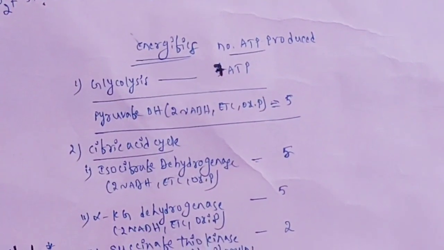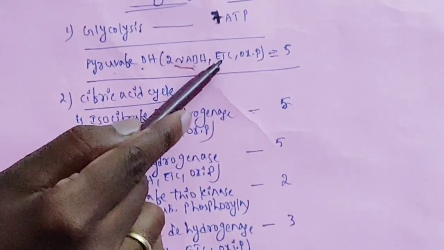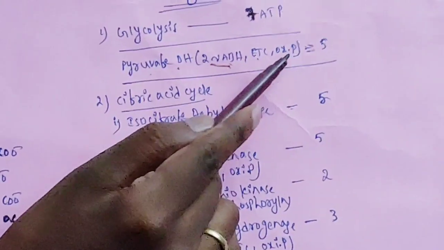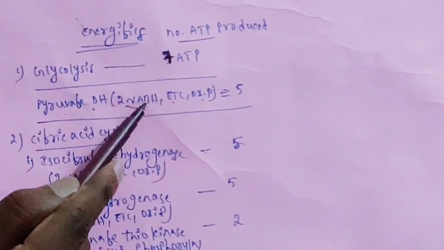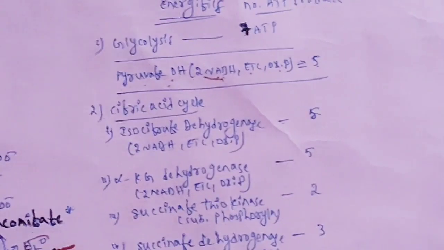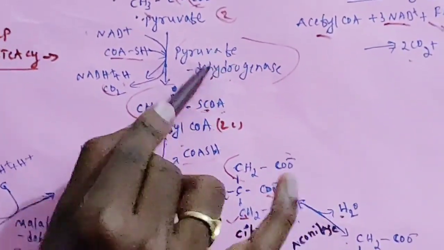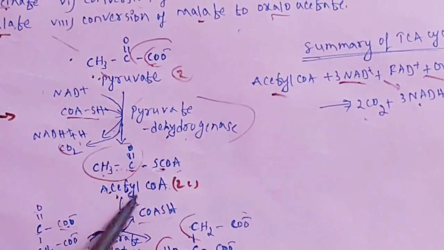Then from pyruvate dehydrogenase, 2 NADH are produced. These 2 NADH participate in the electron transport chain and oxidative phosphorylation. We know that 1 NADH will produce 2.5 ATPs, so 2 NADH means 5 ATPs. This is the pyruvate dehydrogenase step. This is not a part of the TCA cycle, which starts from acetyl-CoA. Keep that in mind. That's why I separated it here.